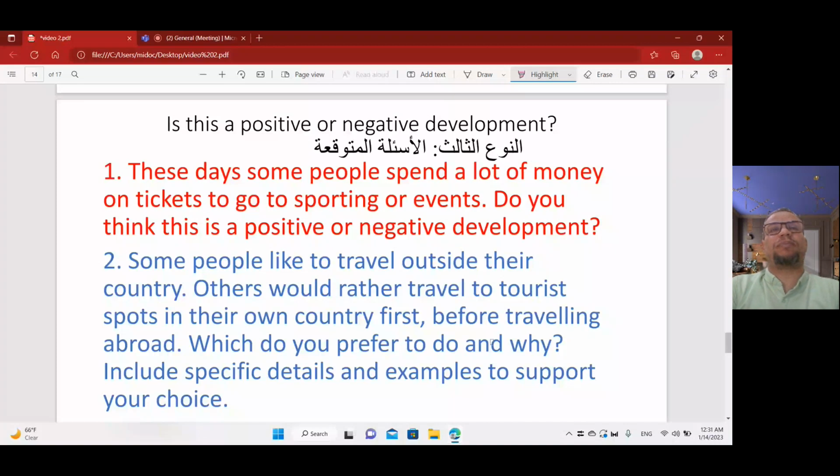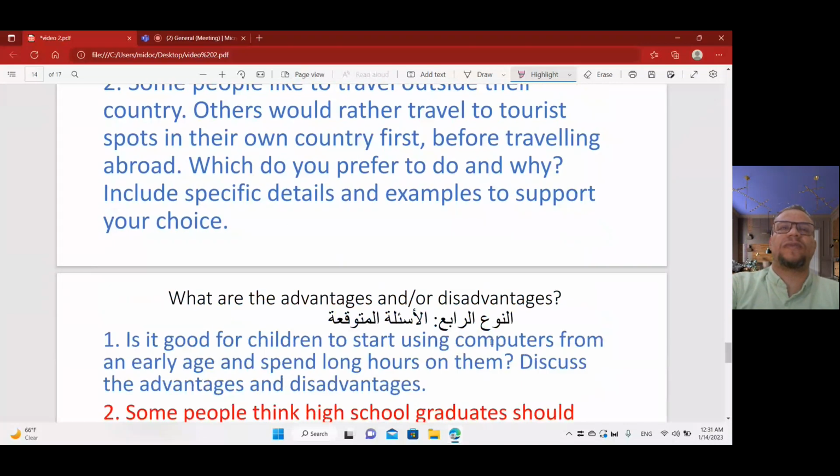Number two expected is: some people like to travel outside the country. Others would rather travel to tourist spots in their own country first before traveling abroad. Which do you prefer, to travel out or to travel inside your country, and why? Include specific details and examples to support your choice. So is this a positive or negative development, to travel out or to travel inside your country?